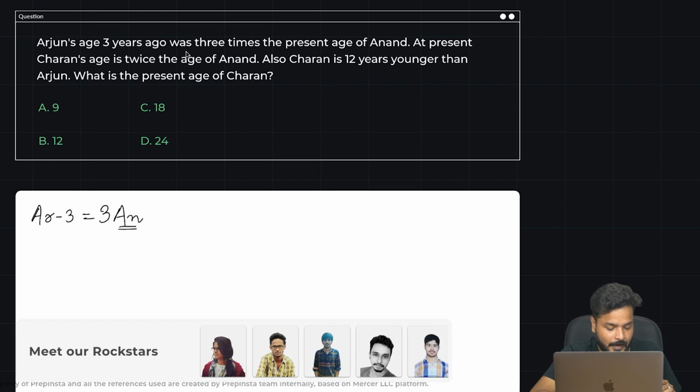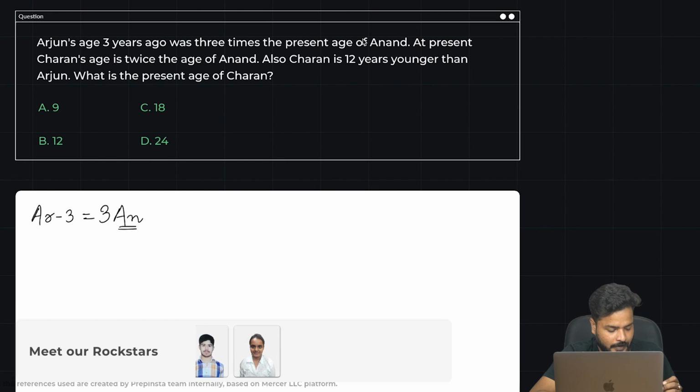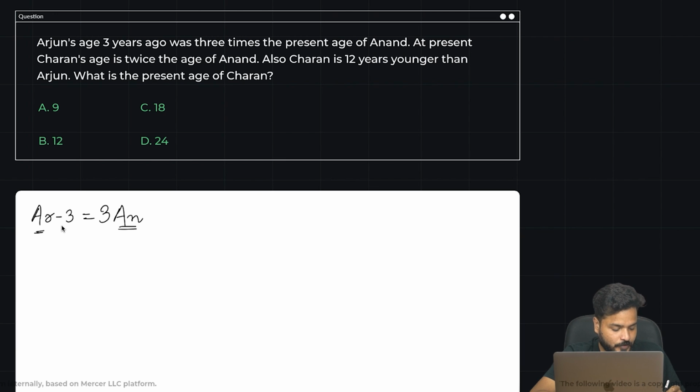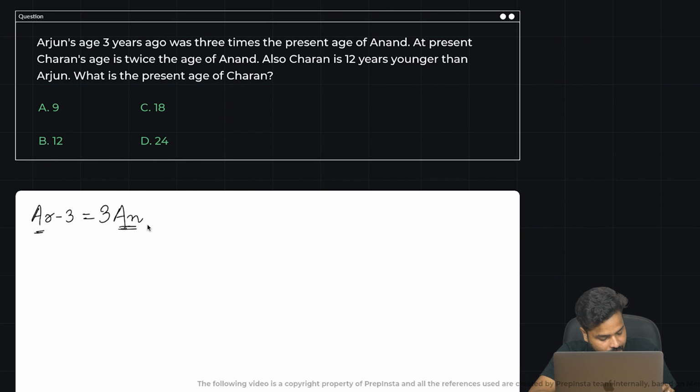Arjun's age 3 years ago was 3 times the present age of Anand. So we have considered that Arjun's present age is AR. So AR minus 3 would be Arjun's age 3 years ago, that is equal to 3 times Anand's present age, that is AN. Let us say this is equation number 1.